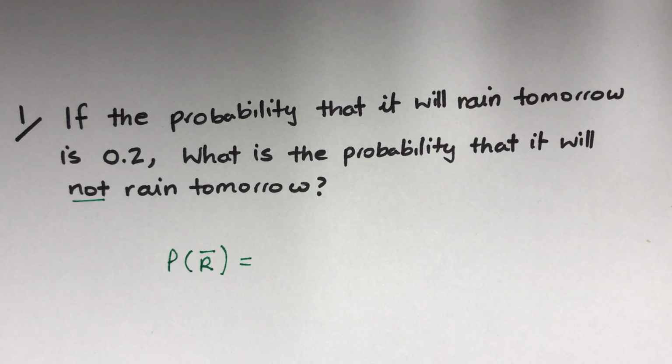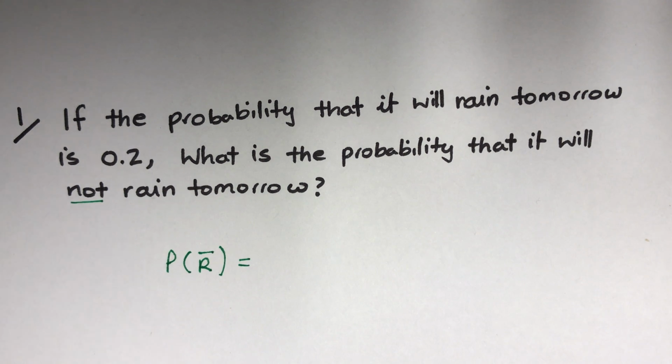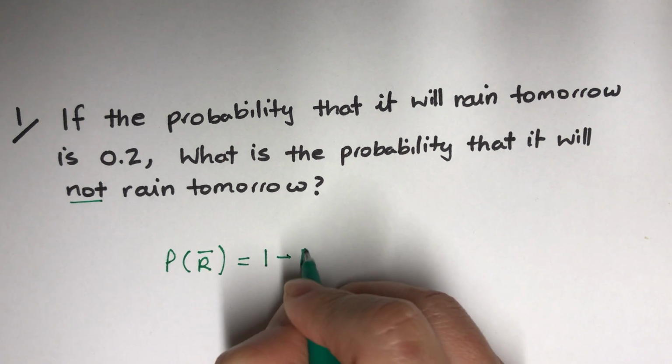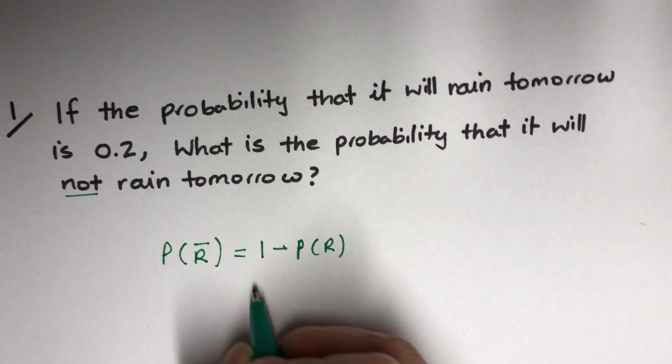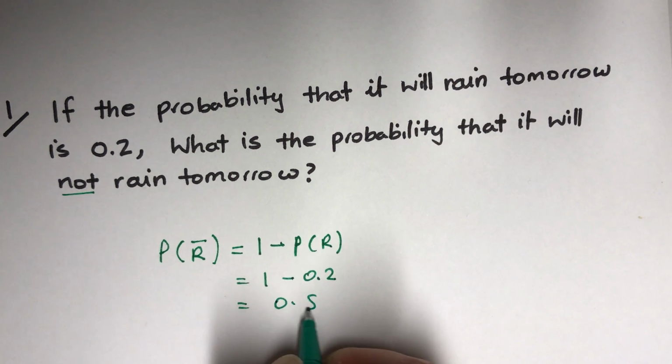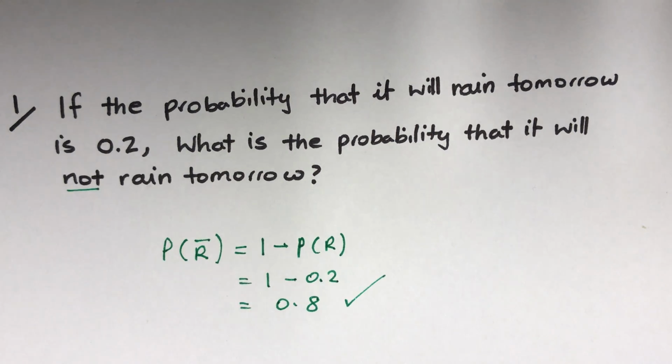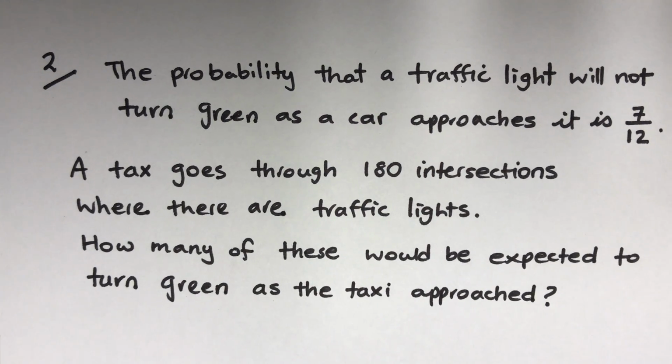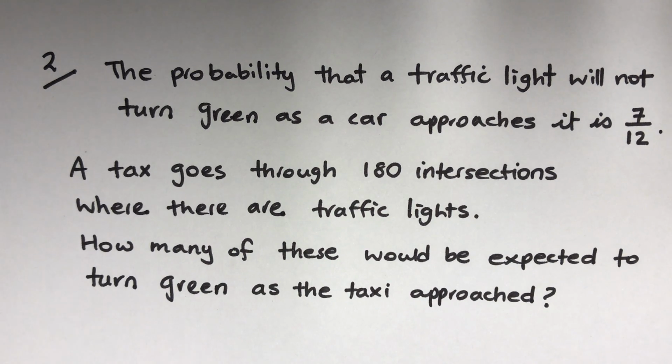That's 1 take away the probability of rain, so 1 minus 0.2, which is 0.8 for not rain tomorrow. That wasn't really bad at all.